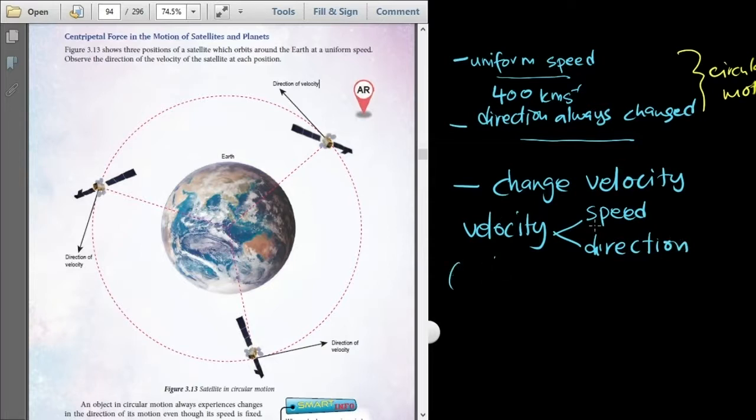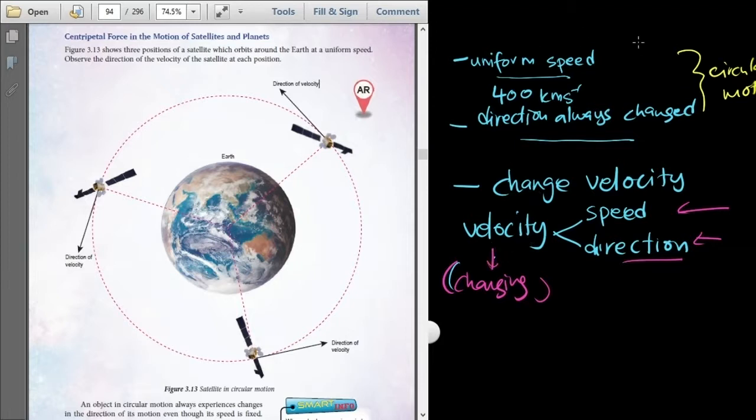The velocity can be said to be changing when one of these physical quantities is changed. So if the direction is changed, we see that the velocity is changing. If the speed is changed, then we say that the velocity is changing.